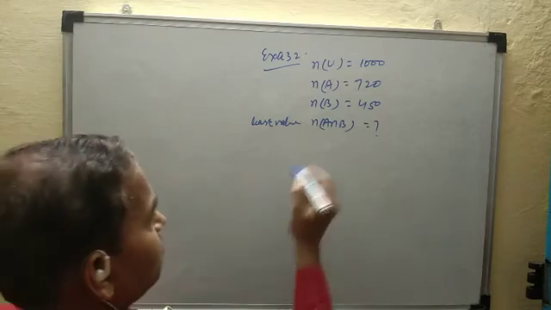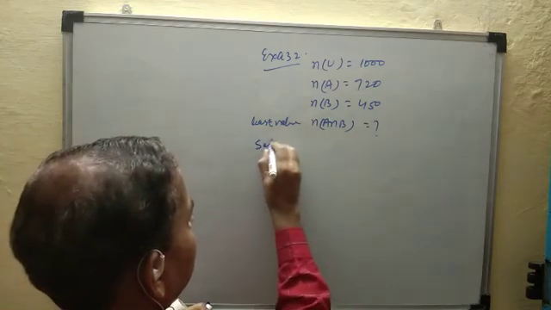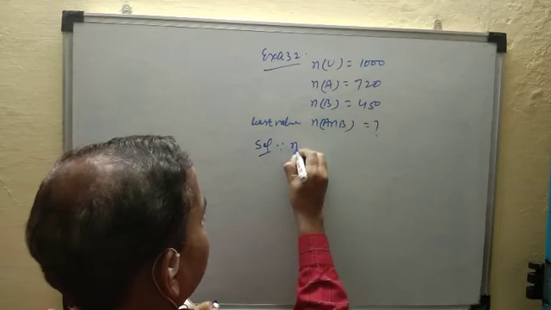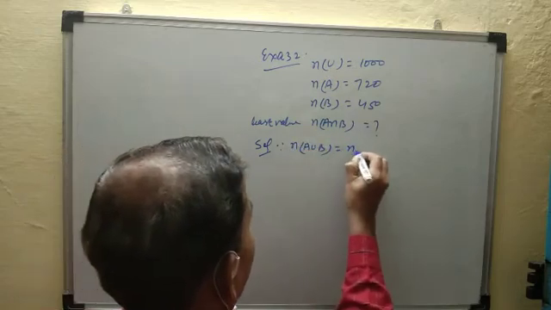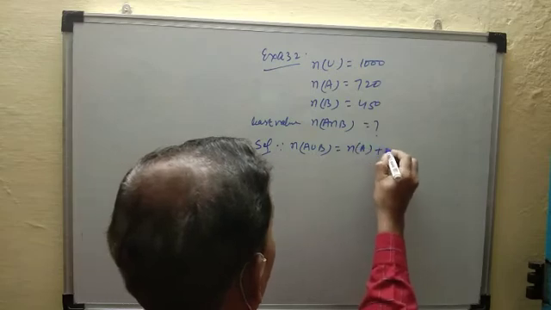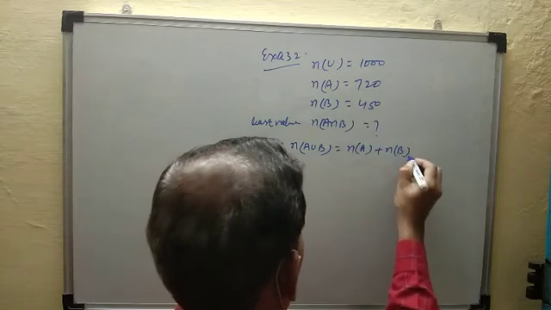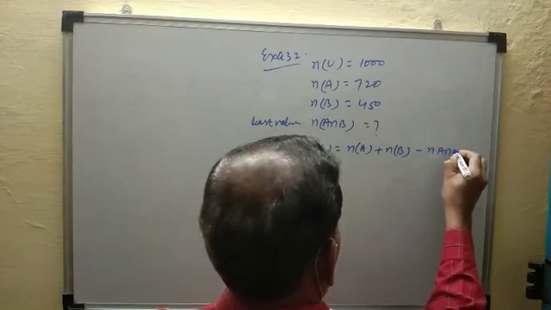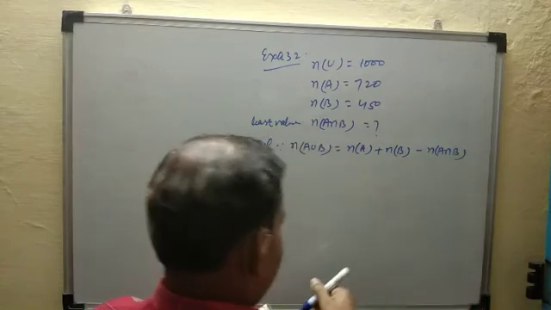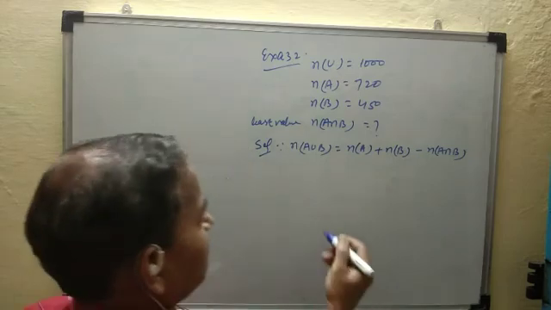Okay, least value. So use formula. First is formula, since number of A union B is equal to number of A plus number of B minus number of A intersection B. So put the values.